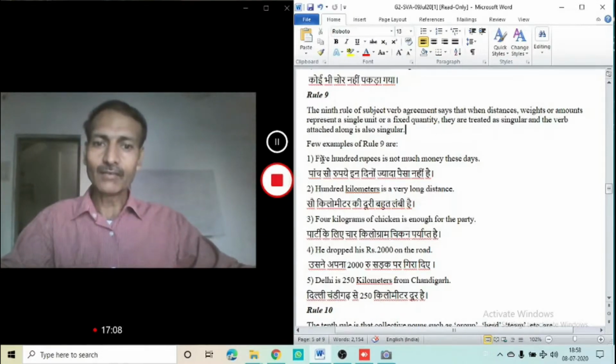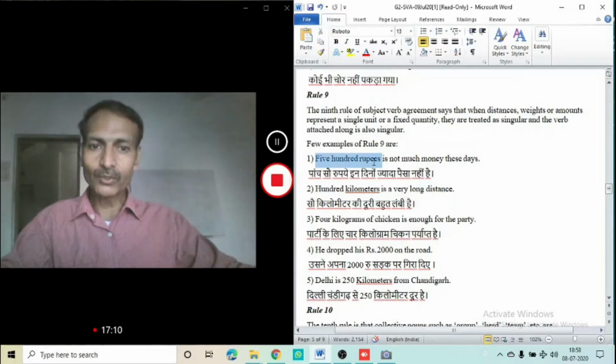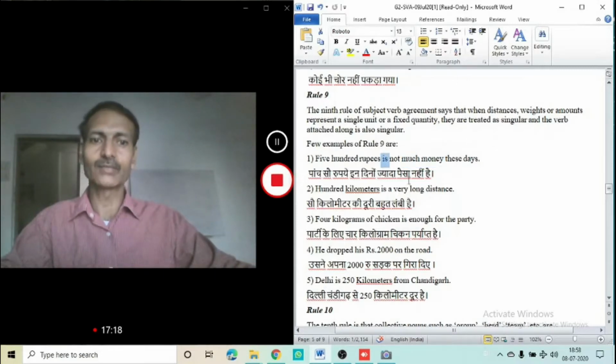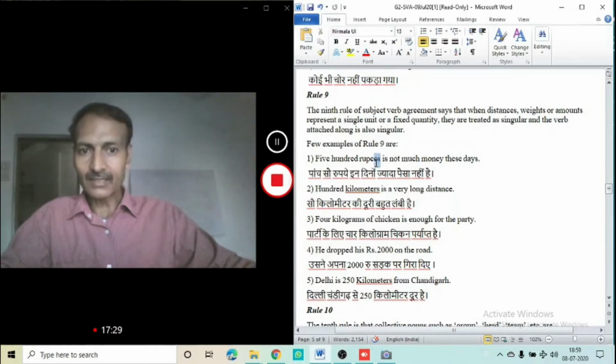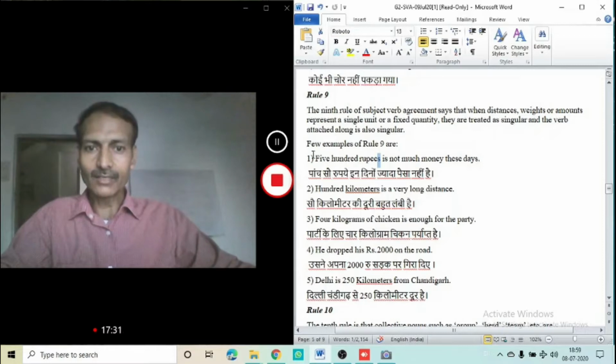So 500 rupees is plural in fact, but it is connected with much money. Much money is considered to be singular. That's why "is" is used. 500 rupees is, and they are related to each other where my cursor is going on.